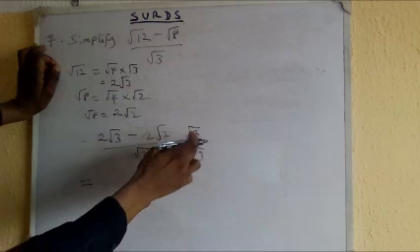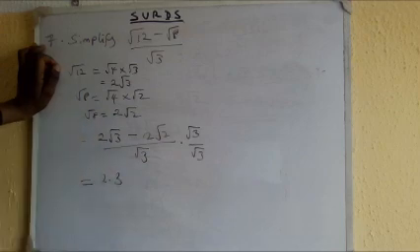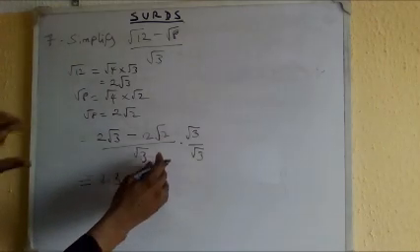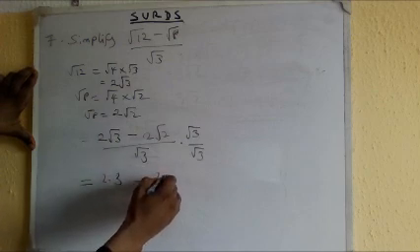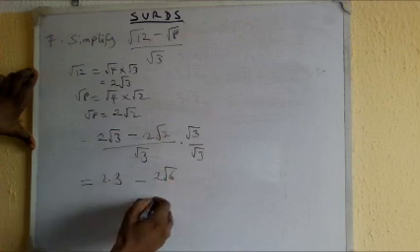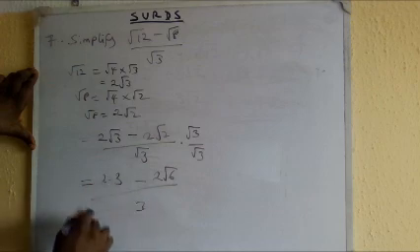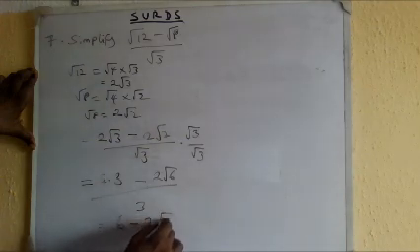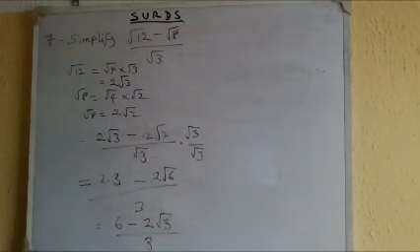Okay, so at this point, I can now say root 3 times 2 root 3 is the same thing as saying 2 times 3. Why? Because root 3 times root 3 is 3. Minus this times this is the same thing as saying 2 root 6, all over, this time, 3. So this here is 2 times 3 is 6 minus 2 root 6 all over 3. So this is the answer. We cannot do another simplification.